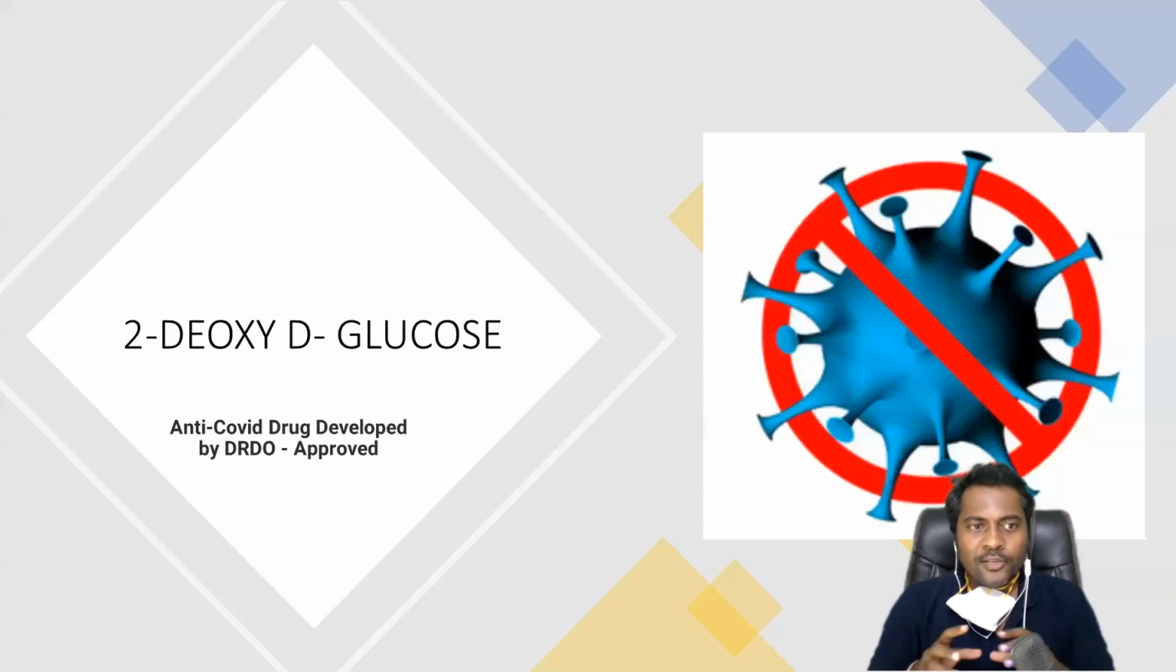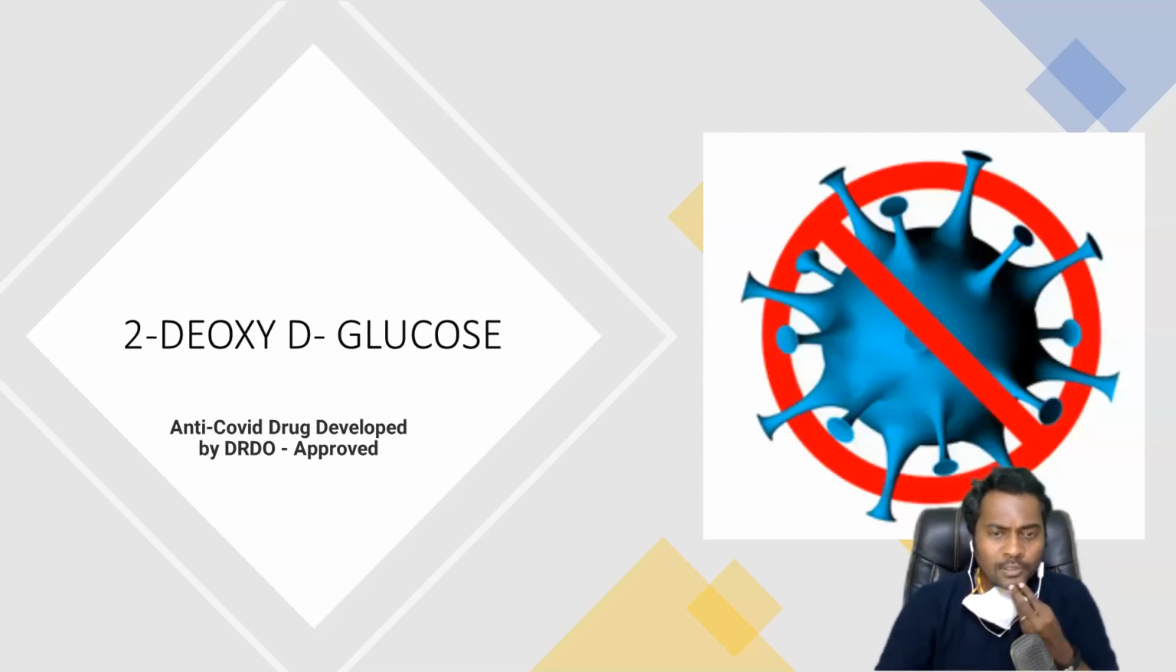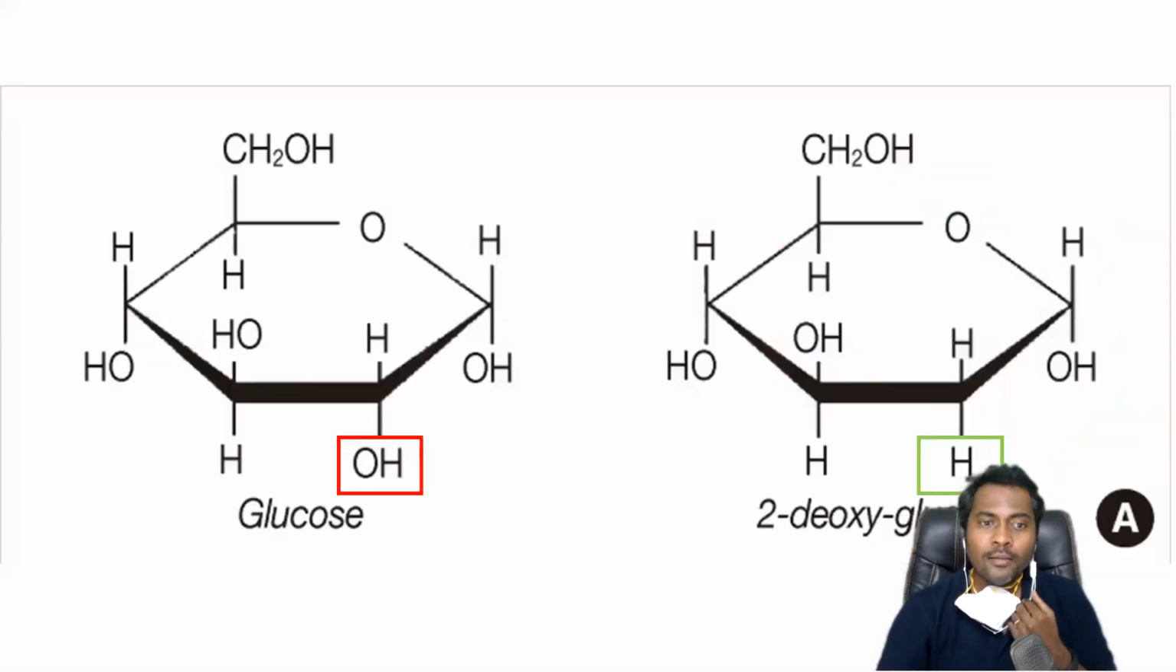Hi, today we are going to see the mechanism of action of 2-deoxy-D-glucose, which has been recently approved by DCGI for treatment in COVID-19. So before moving on to the mechanism of action of 2-deoxy-D-glucose, let's see what the molecule of 2-deoxy-D-glucose is. You find that the hydroxyl group has been replaced by a hydrogen group in 2-deoxy-D-glucose.